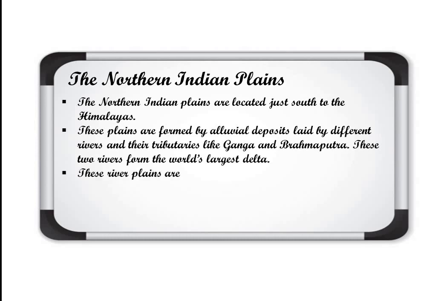Now these river plains are fertile, so they can sustain a large population. These plains that we talk about are formed by different rivers and their tributaries. They are very fertile lands and they can sustain a large population. If you remember, in the previous chapter we did that plain areas have water and different features. That's why more population can live there.